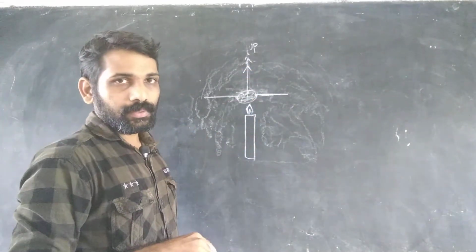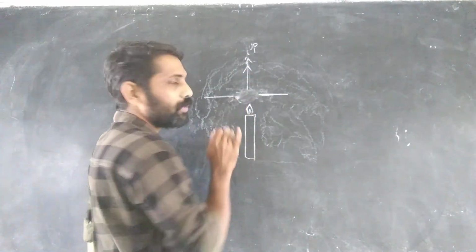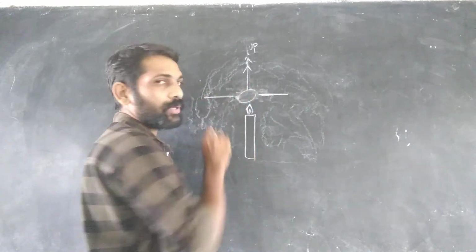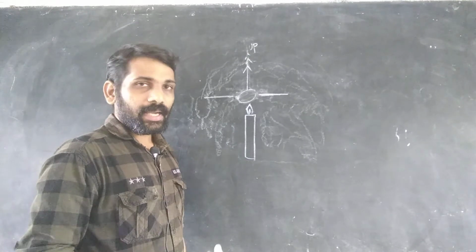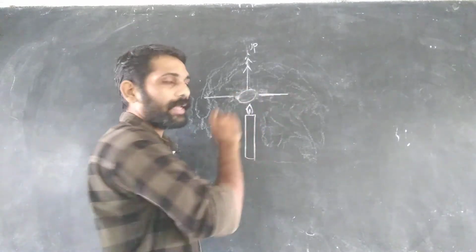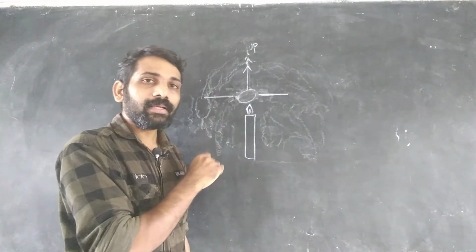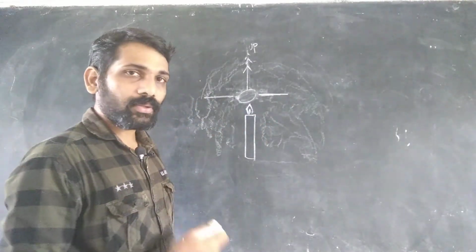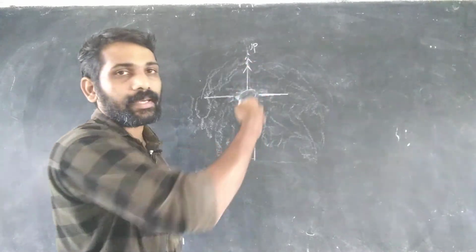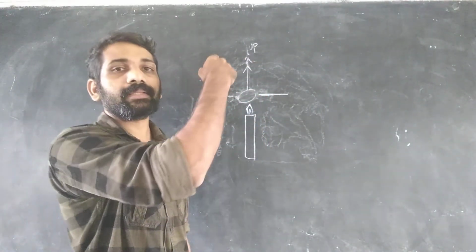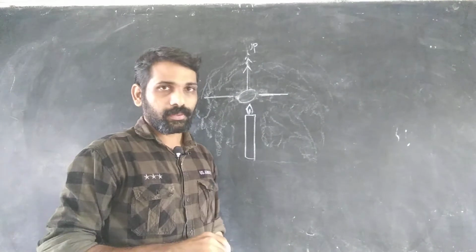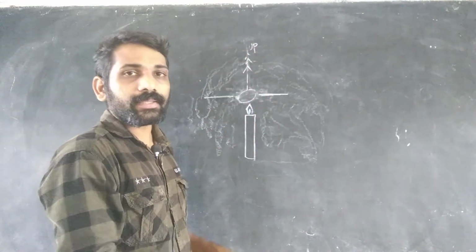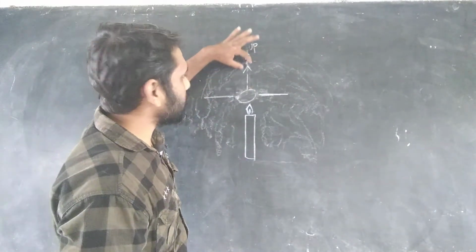Again this place will become empty, a low pressure area, and to this place the air will come from the sides of the candle, from the sides of the flame, and this air is also heated and goes up. So in this way heat is transferred towards the top.